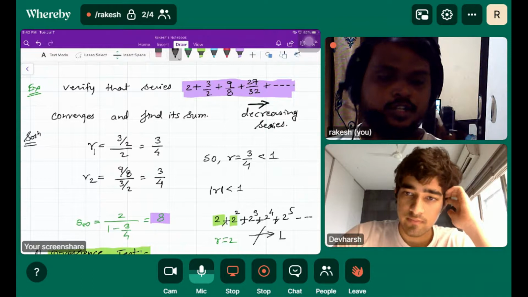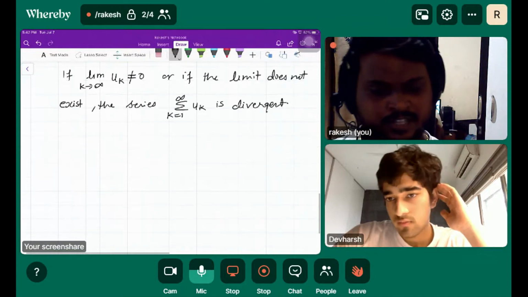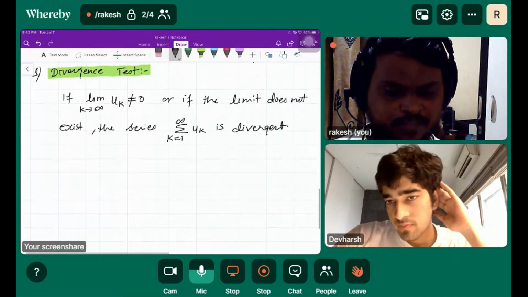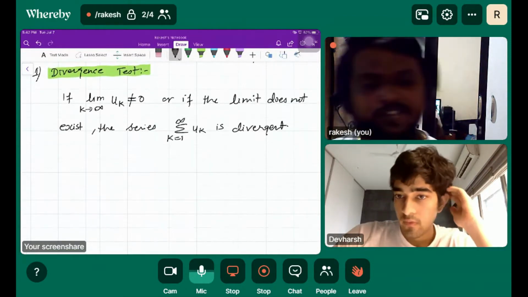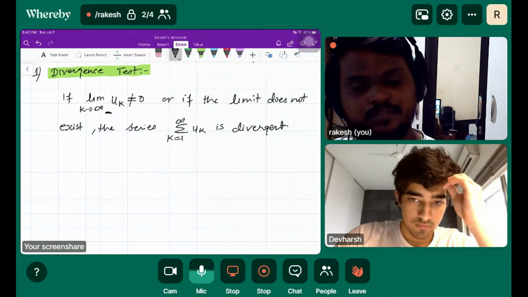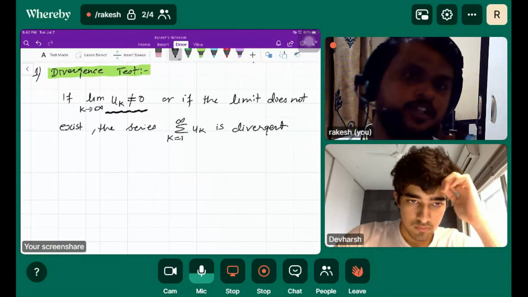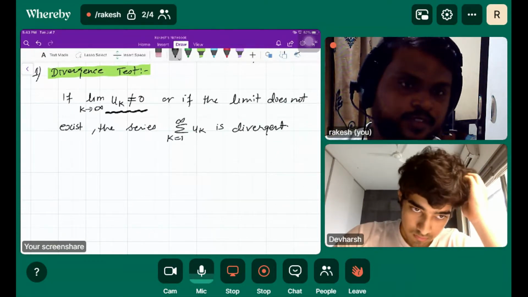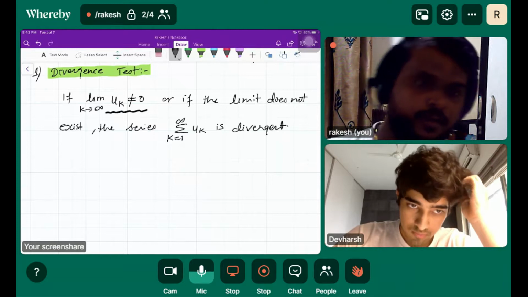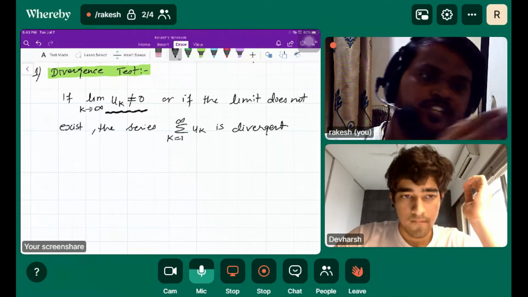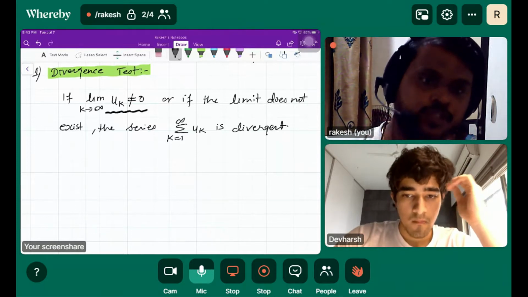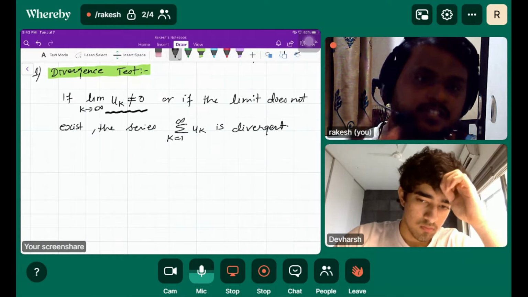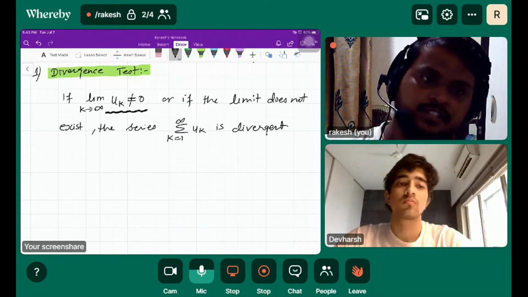The opposite of that is basically the divergence test. If your series is not decreasing, meaning over infinity it won't give you zero, the series must tend to zero. If it is not giving you zero, or the limit does not exist, the series is divergent.